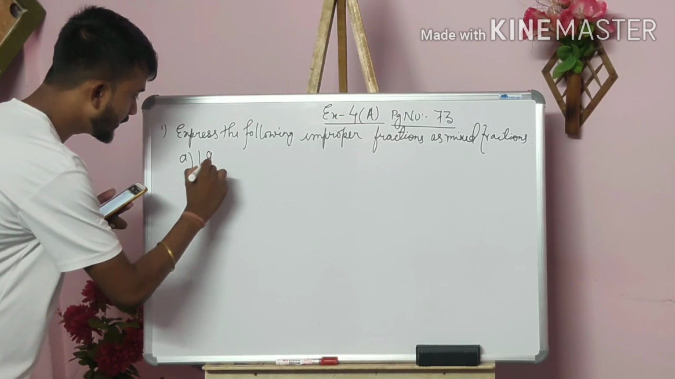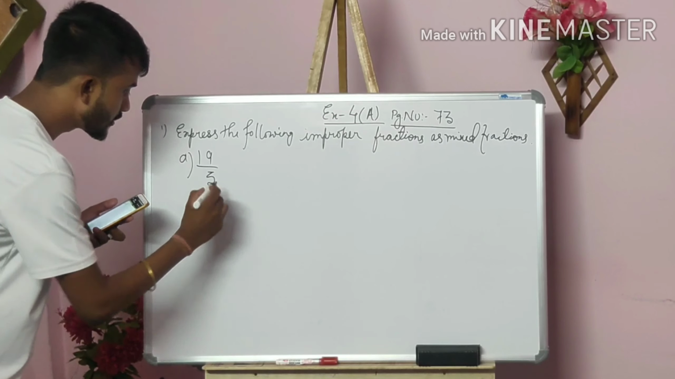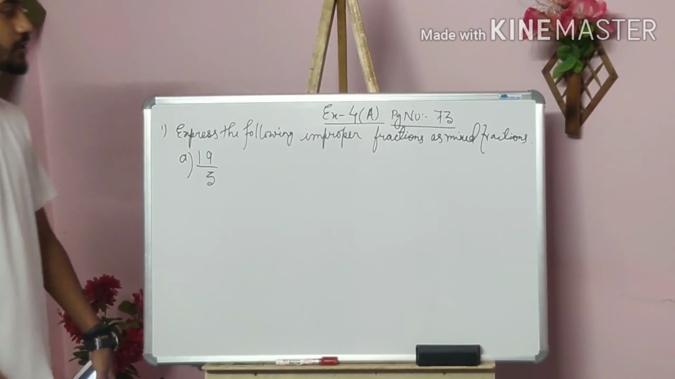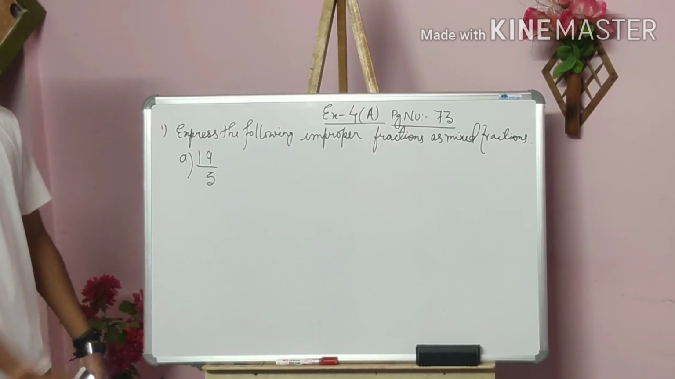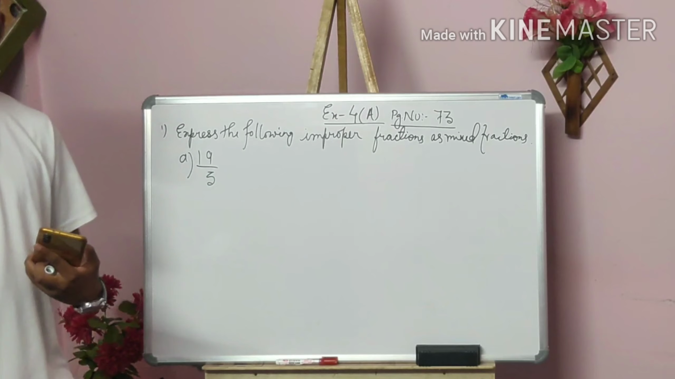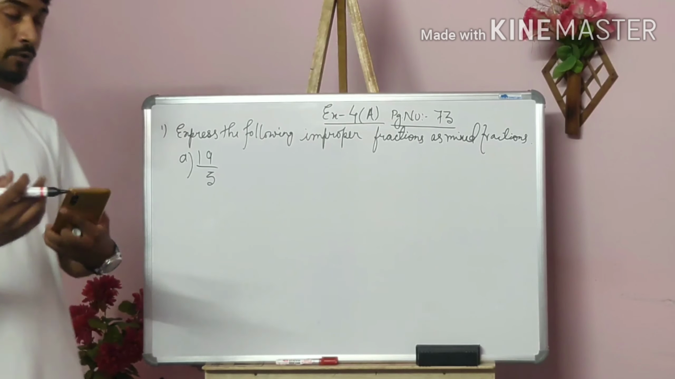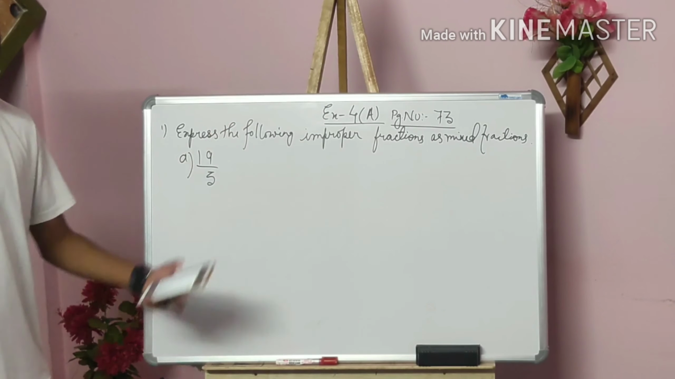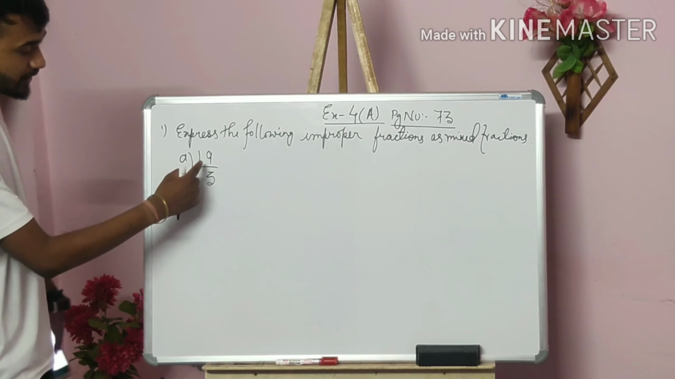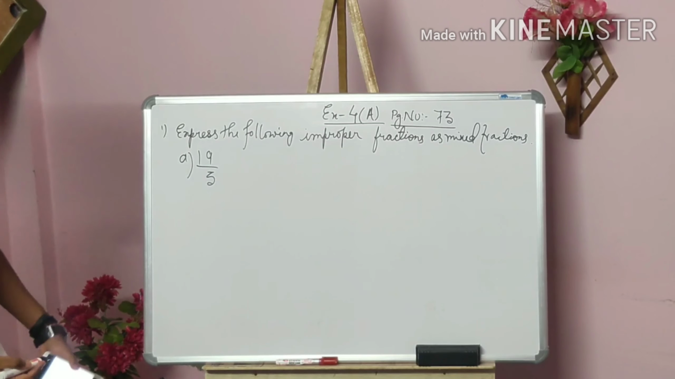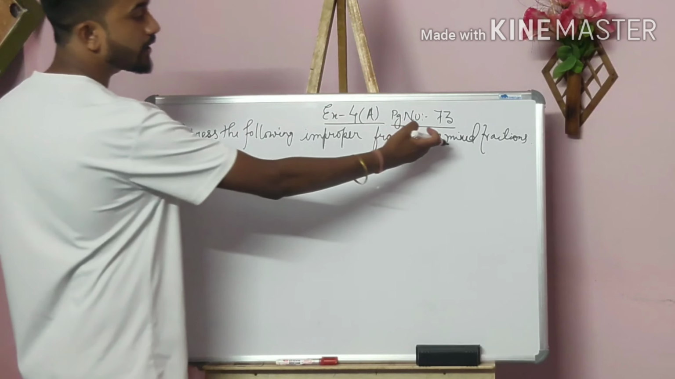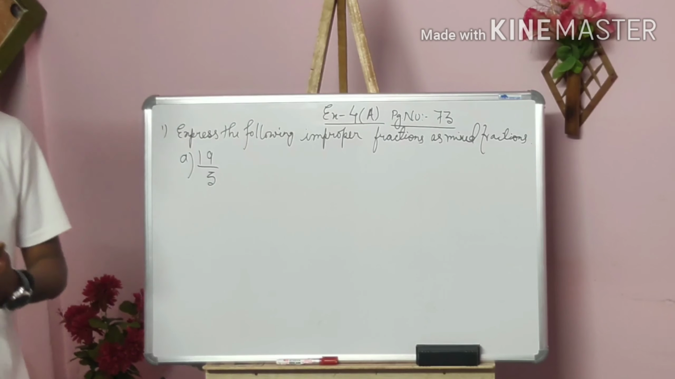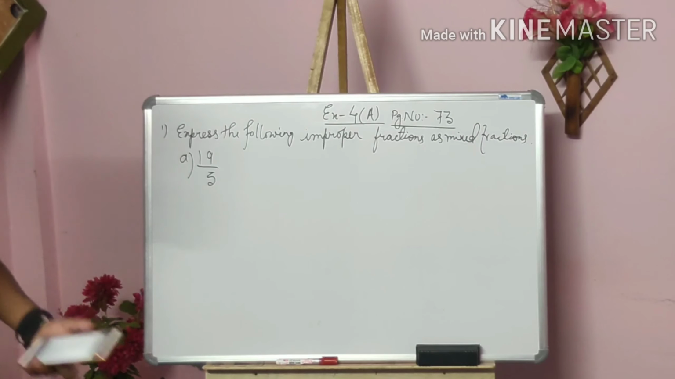Number A is what? 19 divided by 3. You see here, 19 by 3 is an improper fraction, no? What I told you about improper fractions: any fraction whose numerator is greater than the denominator will be known as an improper fraction. So whatever is written in the question is correct, 19 by 3 is an improper fraction. Now we have to convert this improper fraction into a mixed fraction. So don't panic about it, this is very easy. Now we are just going to do it.